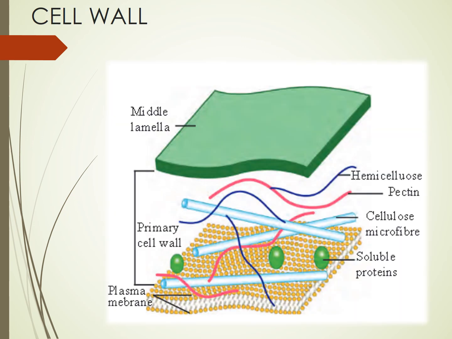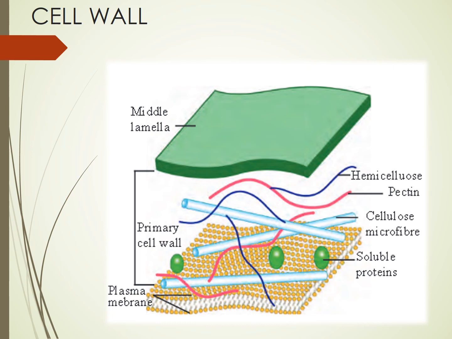The cell wall. Now the word itself is telling you its function. It is a wall, or it has the word wall in it. So cell wall basically is to support the cell and protect the cell from the outermost environment. It does not allow water, that means excess water, to enter into the cell.